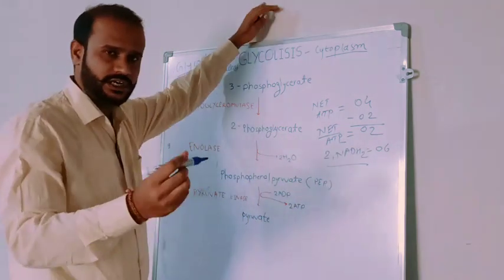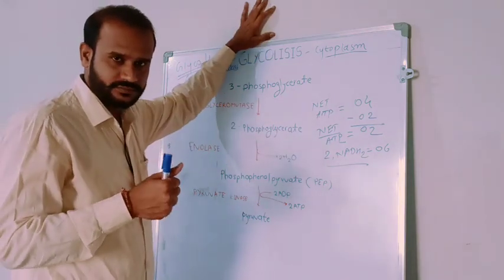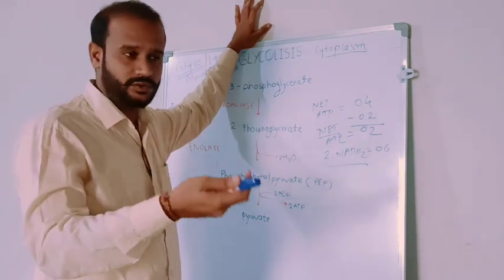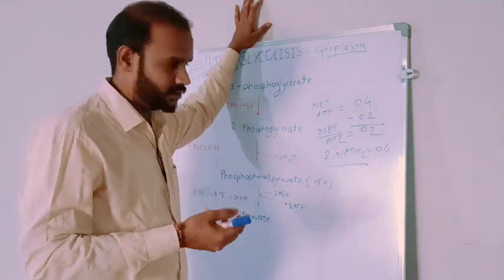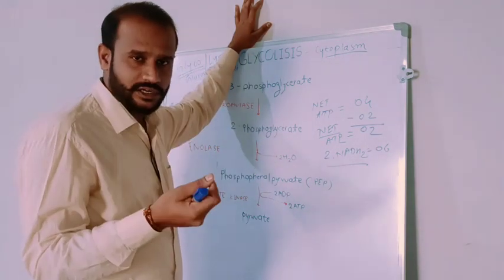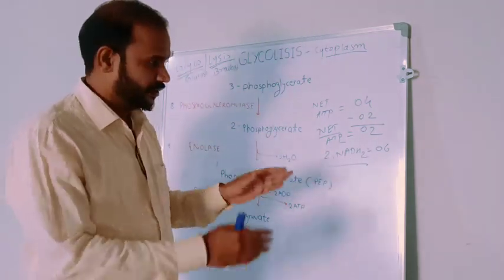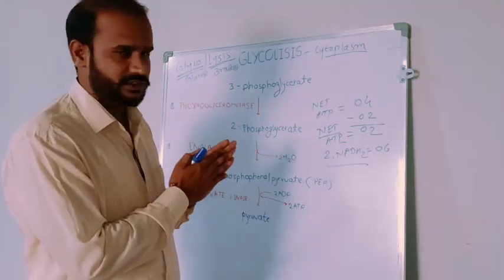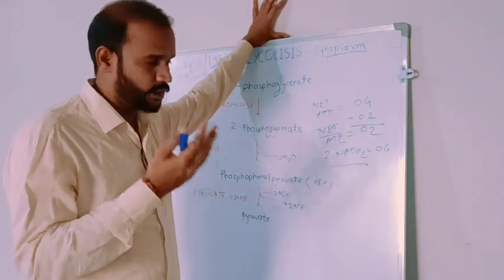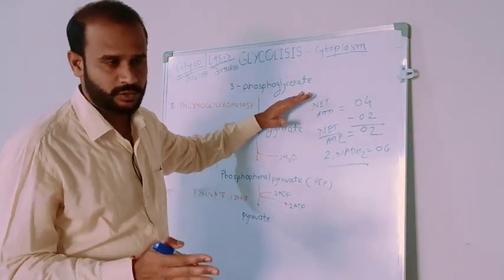What is the difference between ATP and NADH2? ATP is like cash money. We can spend it. NADH is like a check. We have to deposit it into the bank, then it is deposited to our account. That is the difference. Net ATP is like cash and NADH2 is like a check. Alright. This is only up to the 10th CBSE. We'll study glycolysis afterwards also for the NEET in detail. I hope you got all the points about glycolysis.